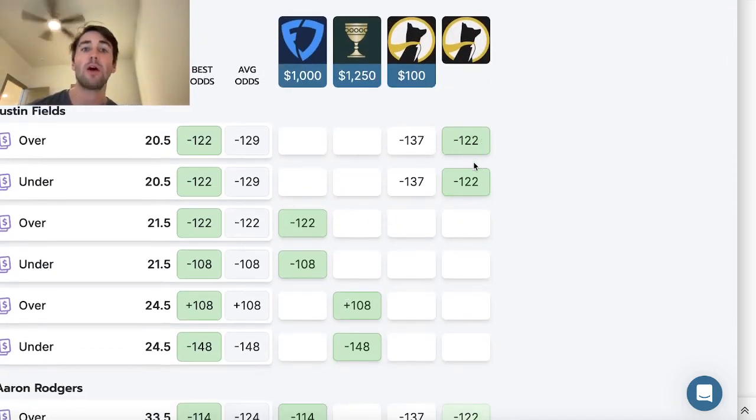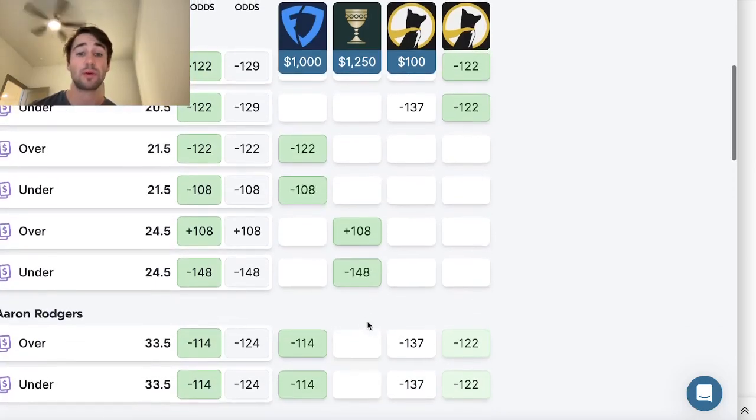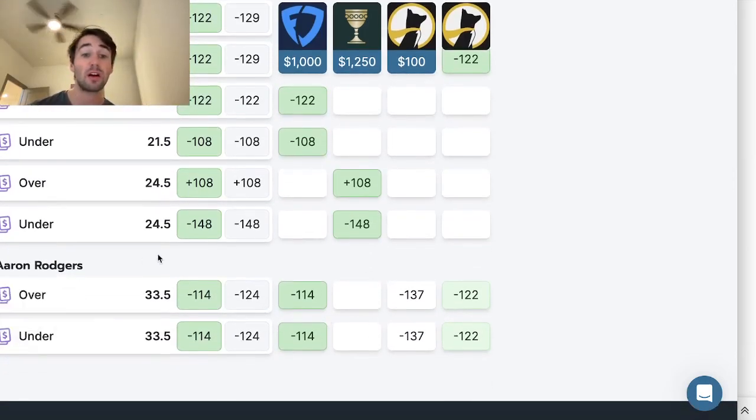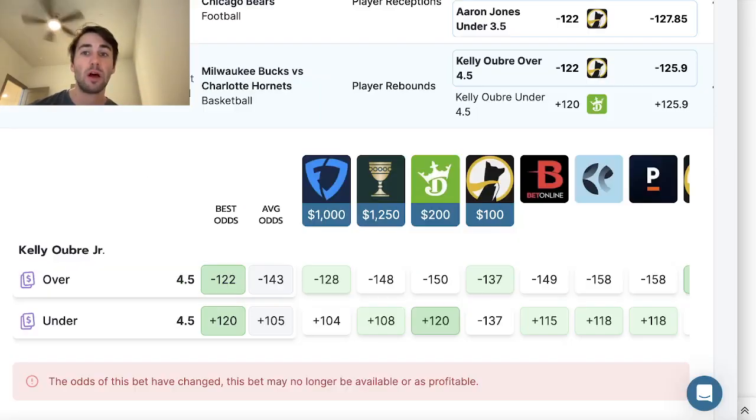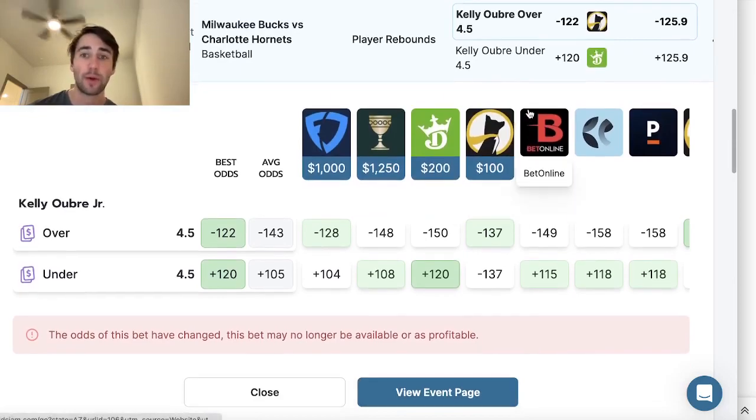Justin Fields, you can get over 20.5 on Underdog. All the sportsbooks have his line at 21.5 or 24.5. Seems pretty good, right? Whereas here on Rodgers, you wouldn't want to make any play on him on Underdog Fantasy. Why would you do that? FanDuel has minus 114 on the over and the under. Why on earth would you lay minus 122 implied odds in a 3-pick or a 5-pick entry? So long story short, that's the third play I went with.